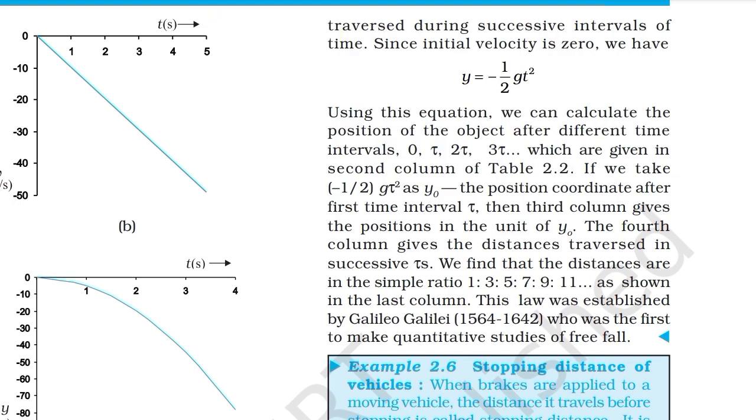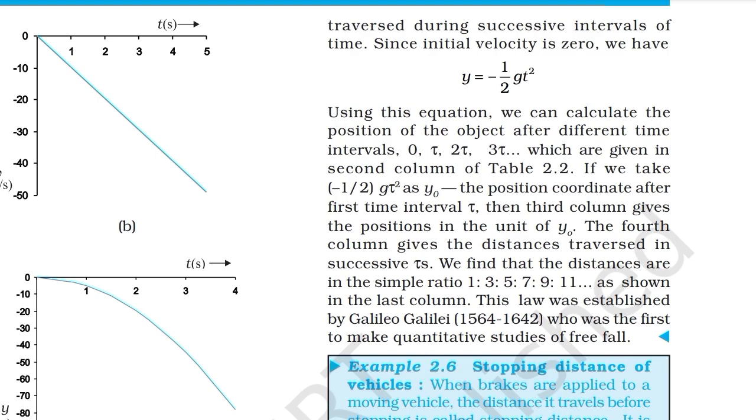Since initial velocity is 0, we have y is equal to minus half gt square. Using this equation, we can calculate the position of the object after different time intervals, which are given in second column of table 2.2. If we take minus half gt square as y0, the position coordinate after time interval t, then third column gives the position in the unit of y0.